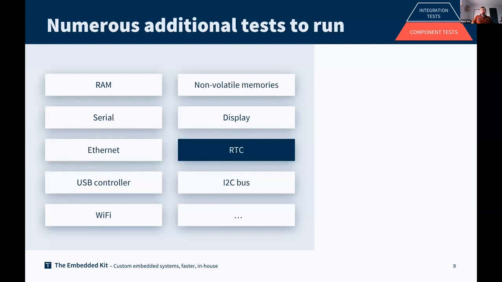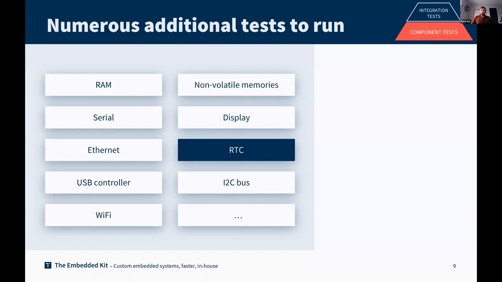We can continue to talk about additional types of tests that are not covered by a standard test suite. How can I validate my serial port is working well, my display, my Ethernet controller, my Wi-Fi driver? Wi-Fi driver is the one we will use as an example at the end of this presentation. So we will focus more on how we can validate a Wi-Fi driver in this automated way. I would like here just to take an example to give you the level of testing we can imagine.